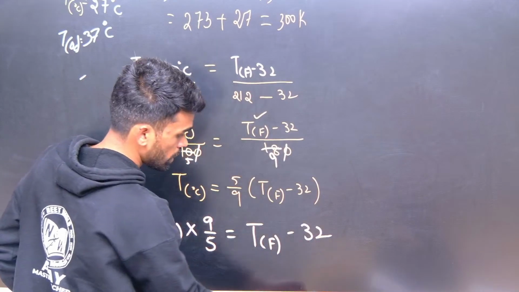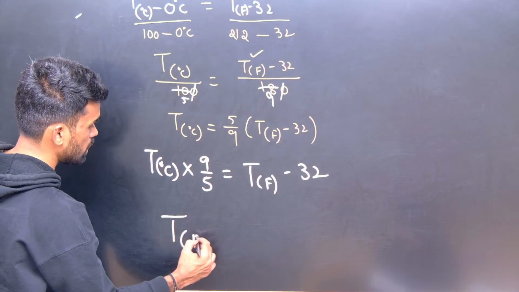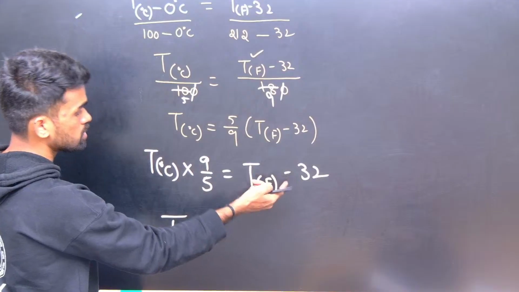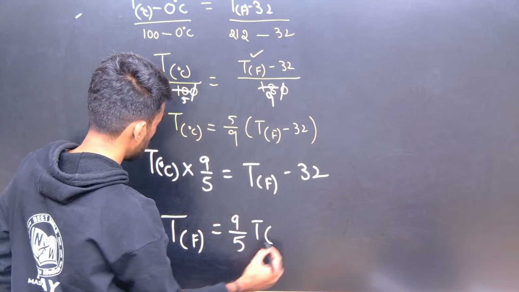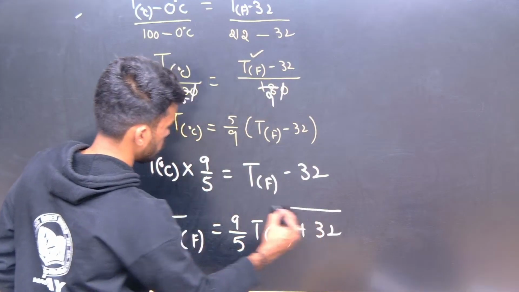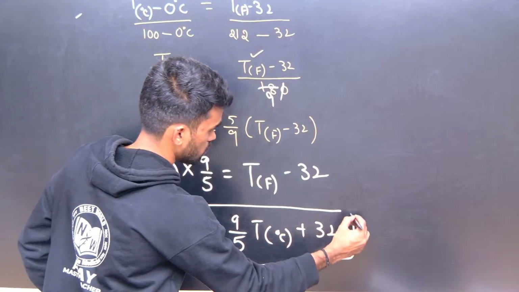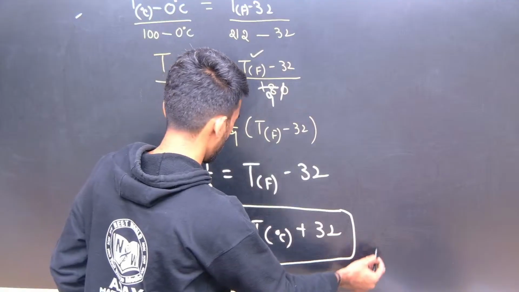Send that 32 also this side. So temperature in Fahrenheit equals, minus becomes plus, 9 by 5 temperature in Celsius plus 32, like this. Is this clear or not? Yes. Okay.